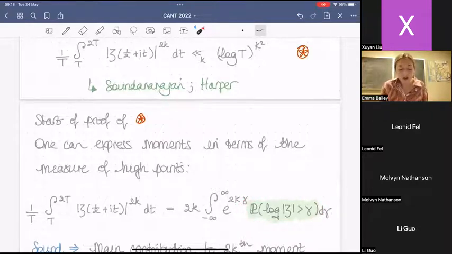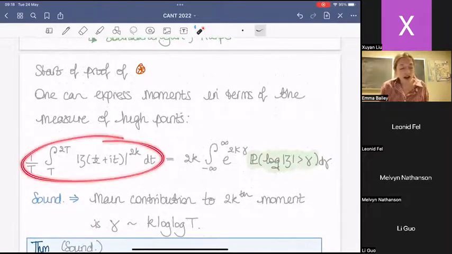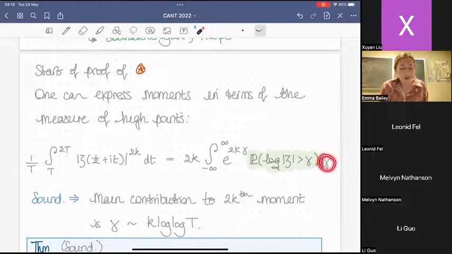So the Selberg central limit theorem allowed you to look at gamma of order square root log t, but more generally here, you might want to understand other values of gamma. And it turns out Soundararajan proved that the main contribution to the 2kth moment is from looking at gamma around k log t. So notice this is quadratically larger than Selberg allowed us to look.